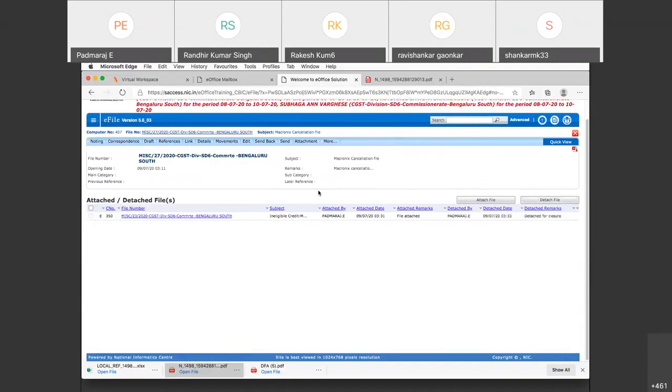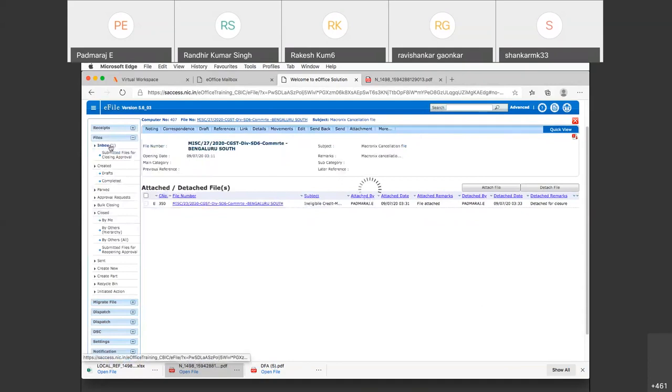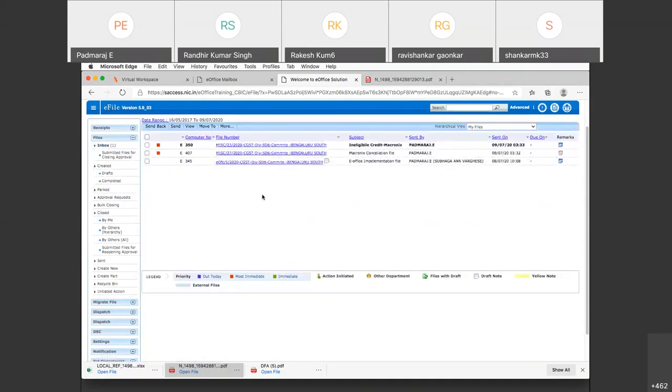Okay. Now it is detached. So it will come and sit in my inbox. Oh, I got ineligible credit Macronics file. So what has happened? Now I have asked the RO or superintendent to attach that file and send it so that I can close it. He sent it. I saw it in the attachments. I detached that file. It has come in my inbox.